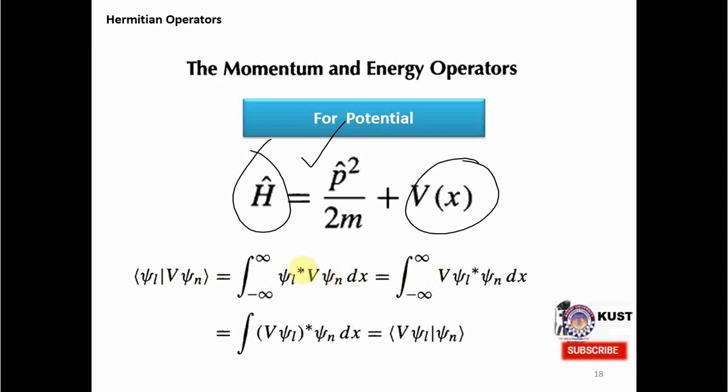But now you can see that if the potential is real, you can just take it to the bra side, and you know that it is Hermitian. So our energy operator is Hermitian both for a free particle and for a particle under some potential.